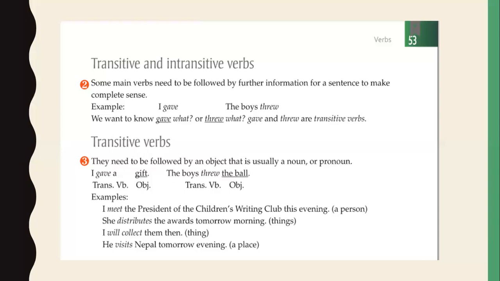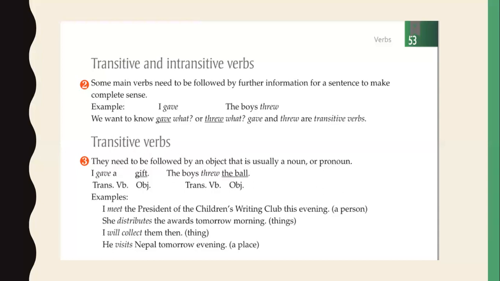Okay, so here, what all things are there? Transitive verb we need and one object also we need. I meet the president of the Children's Writing Club this evening. She distributes the awards tomorrow morning. I will collect them then. He visits Nepal tomorrow evening. Okay, so these are called transitive verbs.